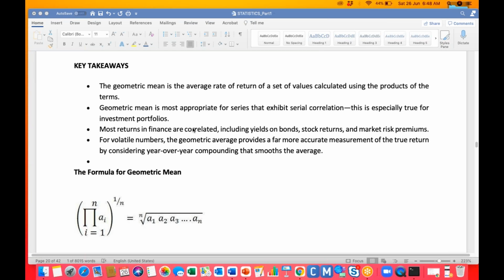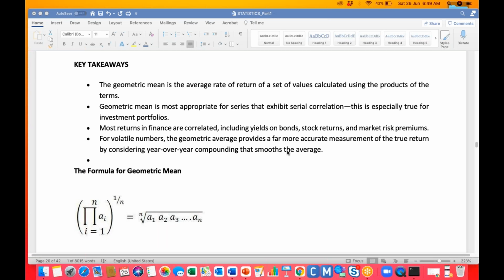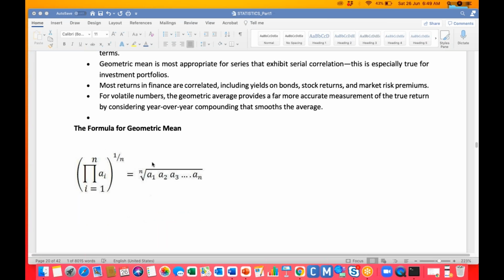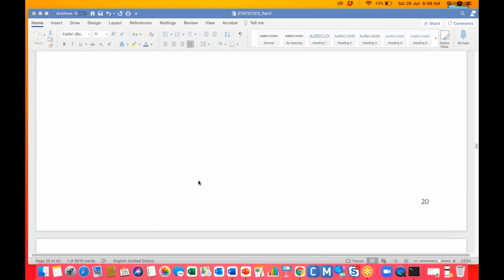Most returns in finance are correlated, including bond and stock returns and market risk premiums. So for volatile numbers, the geometric average provides far more accurate measurements of the true return by considering the year over year compounding that smooths the average, guys. Anyway, you can see the formula and easily understand: a1, a2, a3, a4, and so on, and we have n number of elements. If you want to find the average rate of return, we just need to multiply them and take the root based on the number of elements. That is the formula, guys.